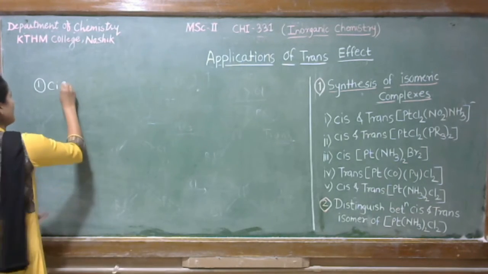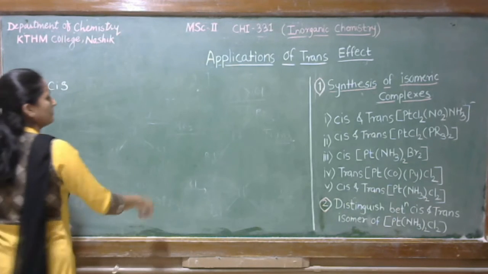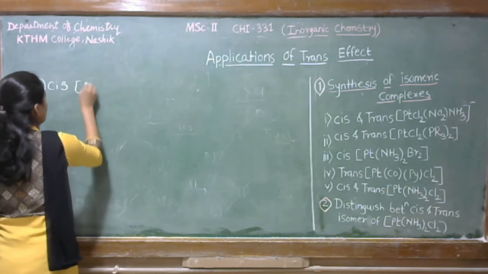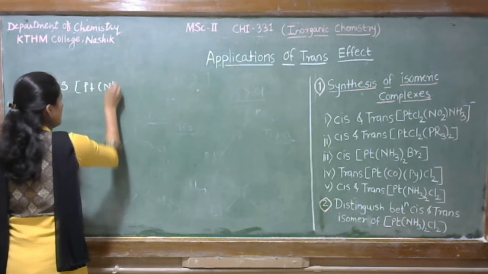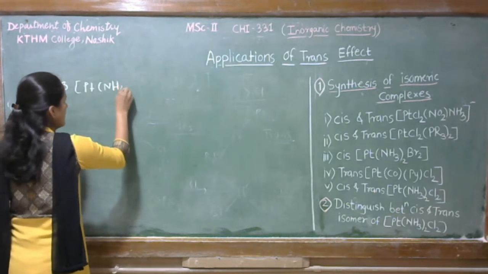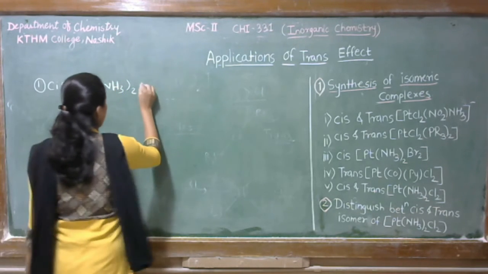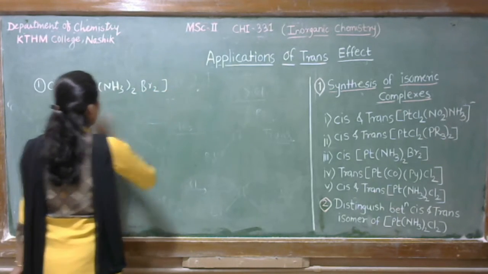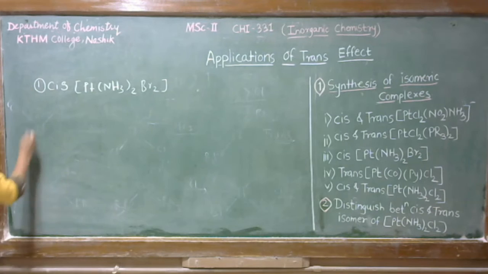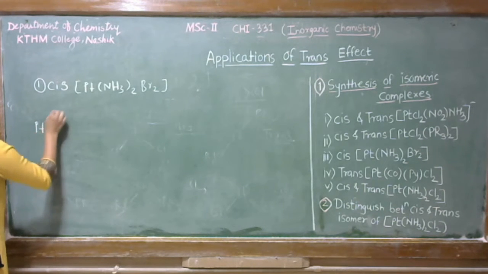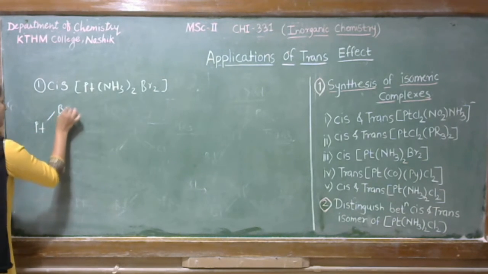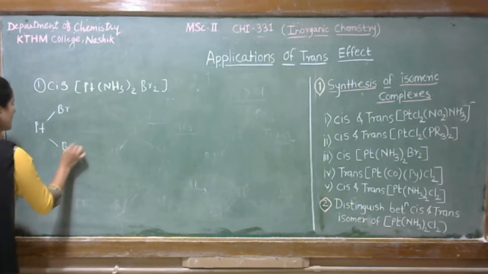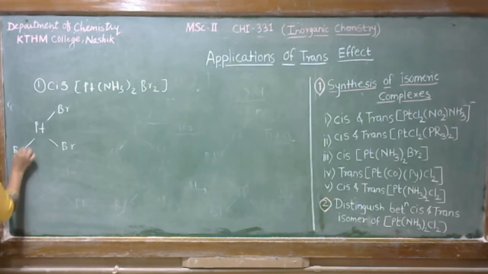Synthesis of cis Pt(NH3)2Br2. Okay. So if the starting complex is PtBr4 2-,